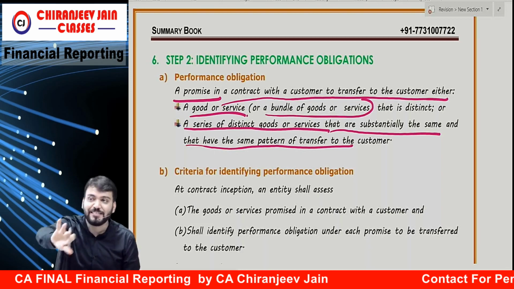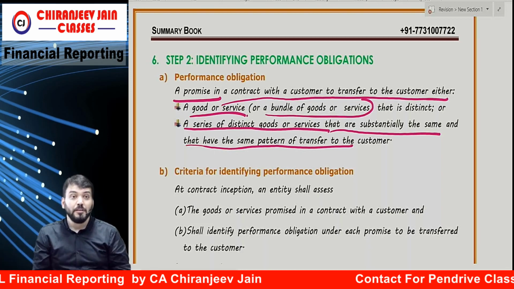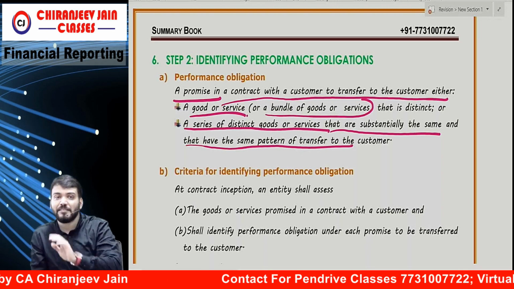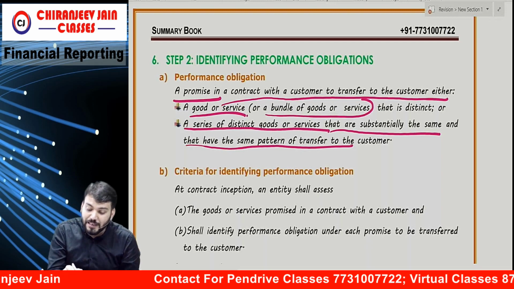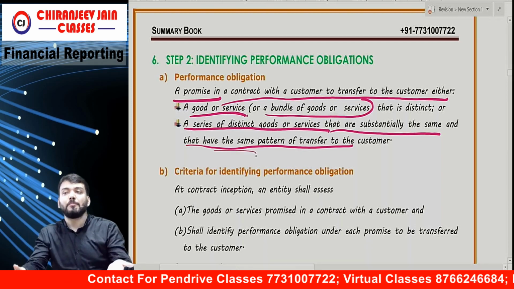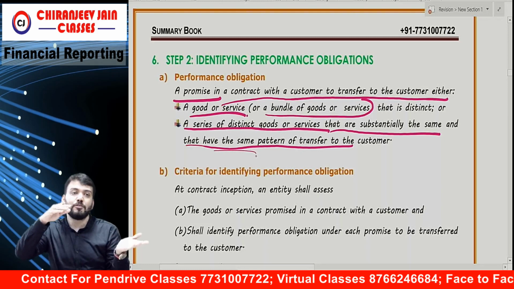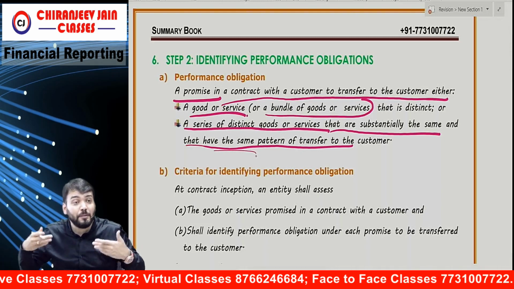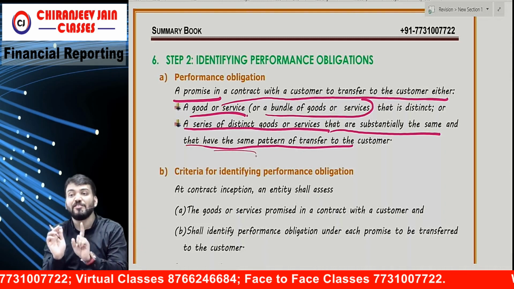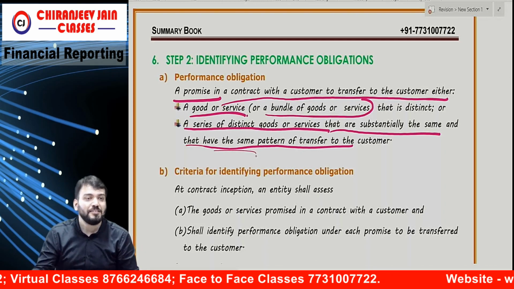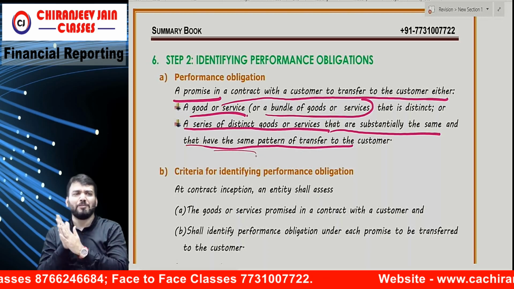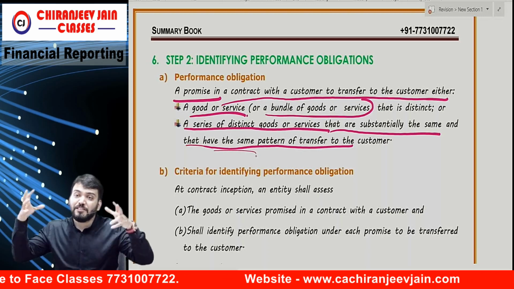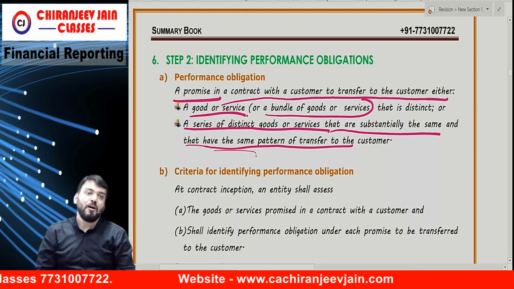That are substantially the same, like FR, understood? That are substantially the same, correct? That have the same pattern of transfer to the customer every day, 7 to 12, then 3 to 9. I am doing the same pattern of transfer. Therefore, this is also one performance obligation. Are you able to understand what I am saying? Even though it has different services, it will be considered as one performance obligation.